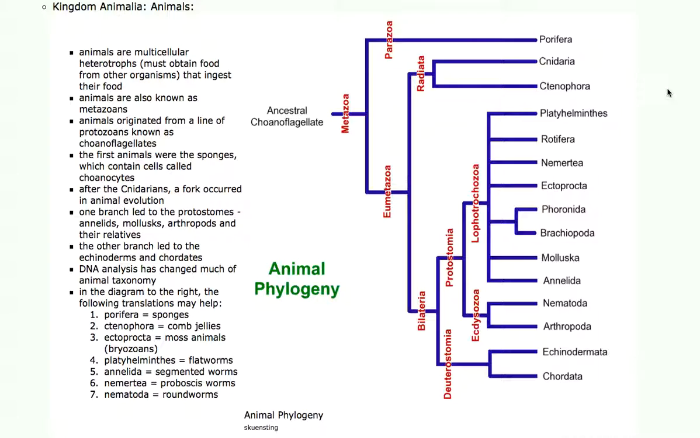of animals. To be in this group, to be an animal, you have to be multicellular. You have to be heterotrophic, which means you have to get your food from other organisms. Remember, plants are autotrophic, they make their own food. But we're different than the fungi. Fungi are both multicellular and heterotrophic also, like a mushroom is.